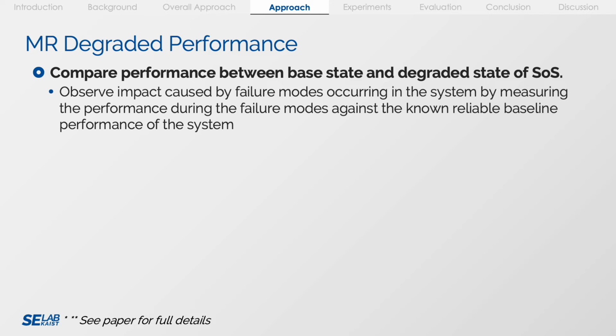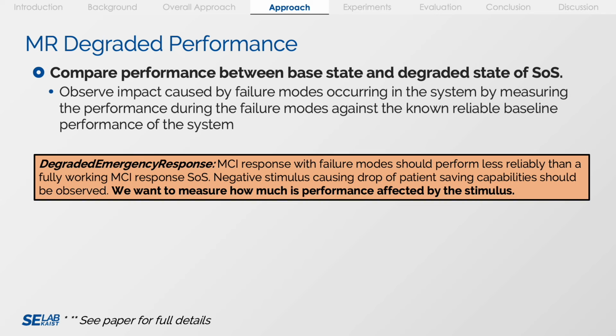For the next generic metamorphic relation, called degraded performance, we simply want to compare performance between the base state and the degraded state of the system of systems, where we observe impact caused by failure modes occurring in the system by measuring the performance during the failure modes against the known reliable baseline performance of the system.